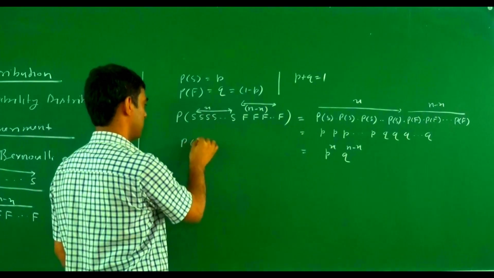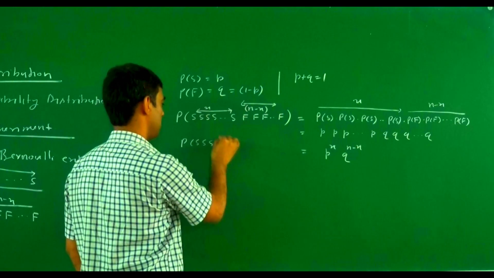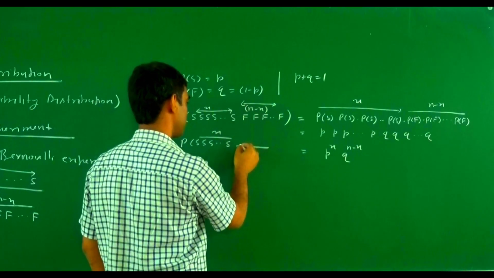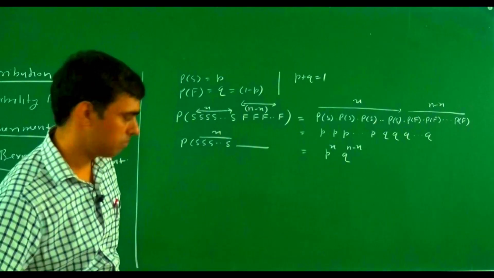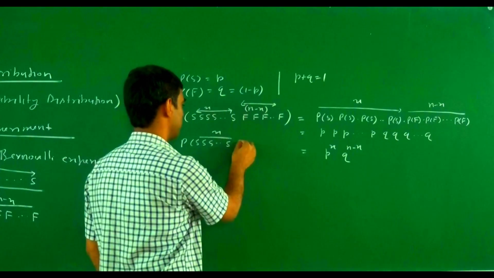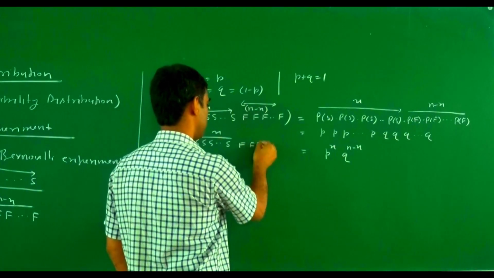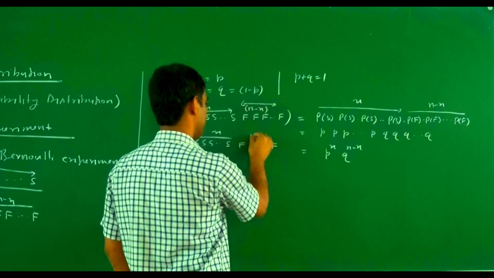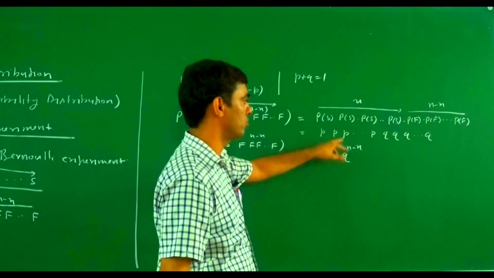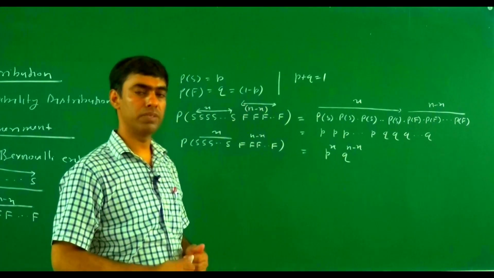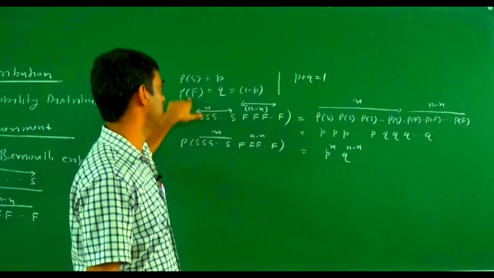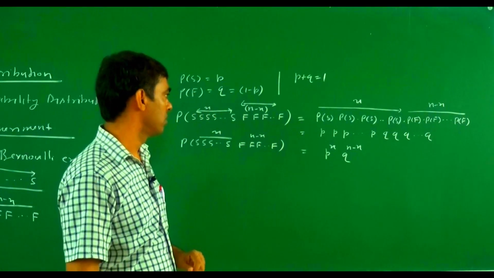Probability of a success up to X times, and probability of a failure up to N minus X times, is equal to P to the power X and Q to the power N minus X, where P is the probability of a success and Q is the probability of a failure.